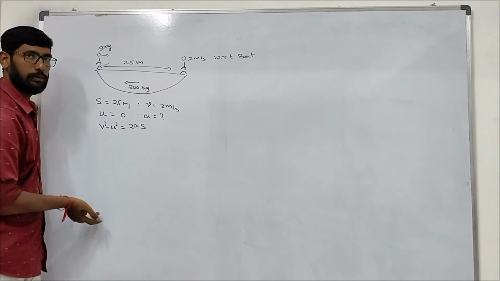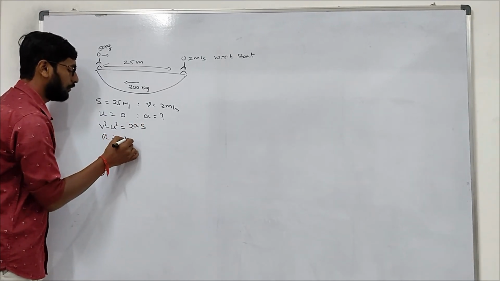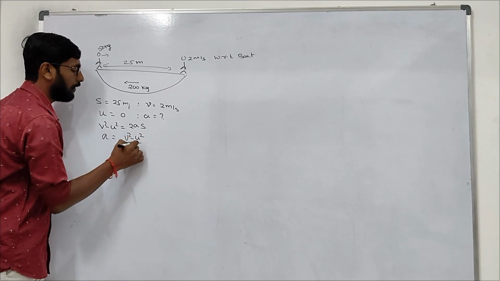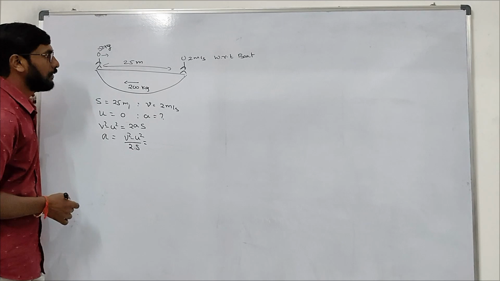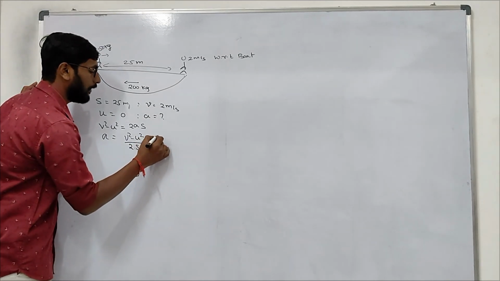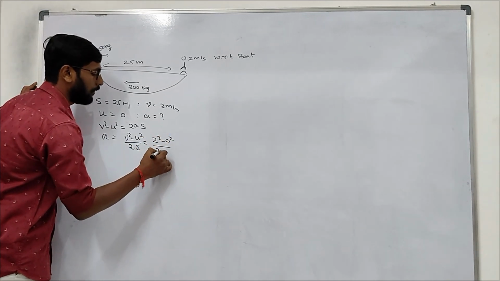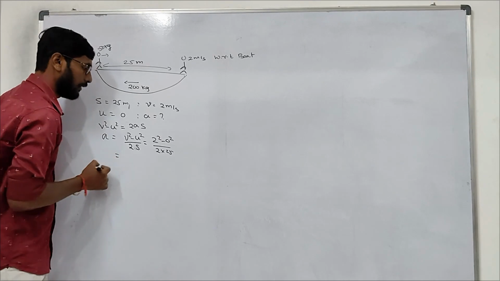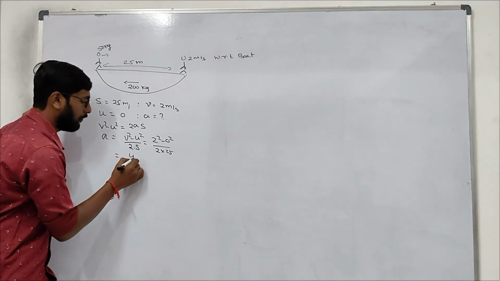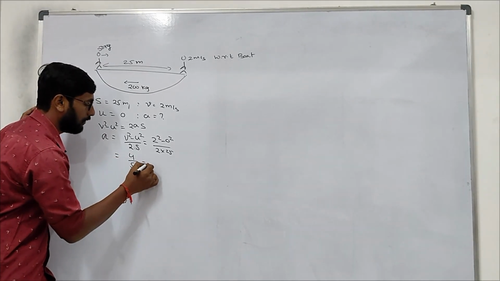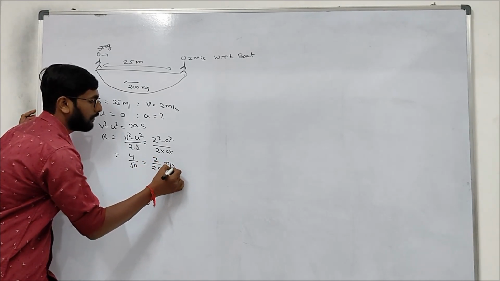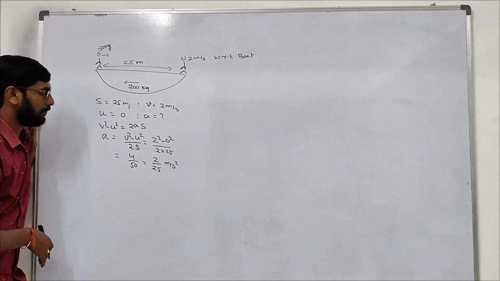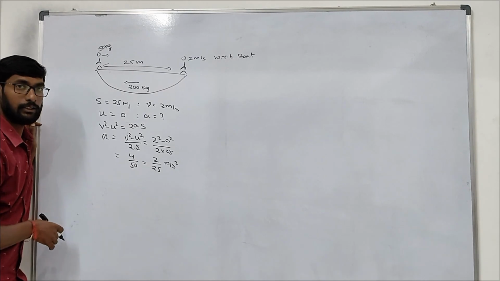We need to find a, s we know. So a equals v square minus u square by 2s. Here v is 2 square minus 0 square by 2 into 25. So this is 4 by 50, that means 2 by 25 meter per second square. Let it be in the fraction. So this is the acceleration.